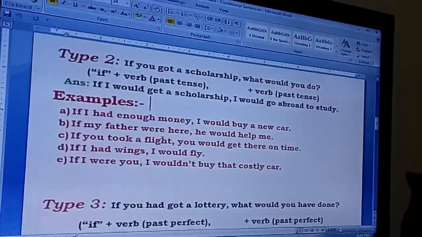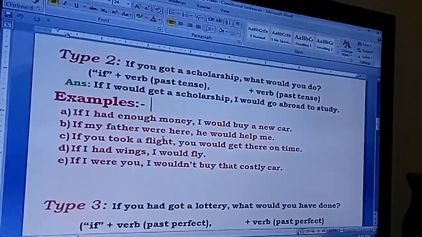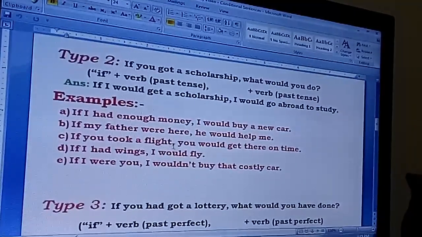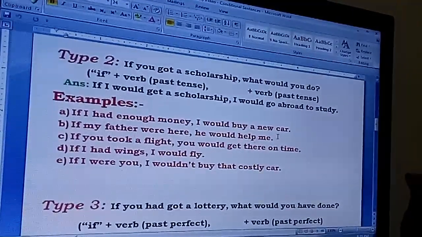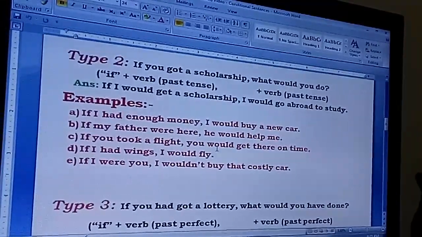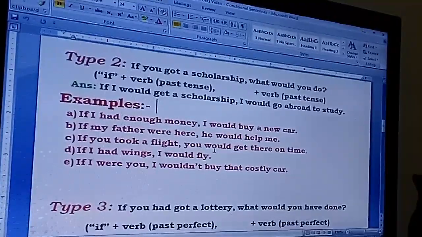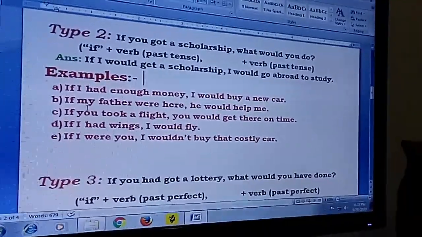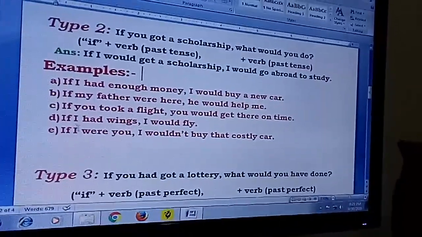Normally we say my father was here, but if my father were here, it is in the probability case. He would help me. It's like if I were a prime minister, we say, not if I was a prime minister. So in the probability we say if I were, if my father were here.